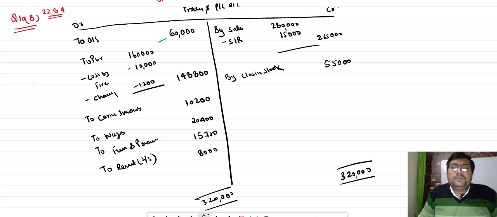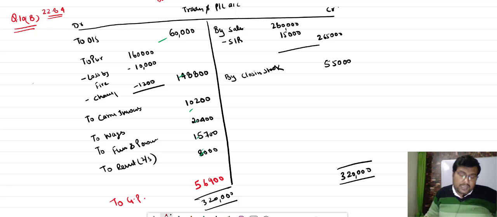You add this one, this one, this one, this one, this one, this one, and minus from the credit side: 60,000, 1,48,800, 10,200, 8,000, 20,400, 15,700, and the total will come as a balance of 56,900. It will be to gross profit.